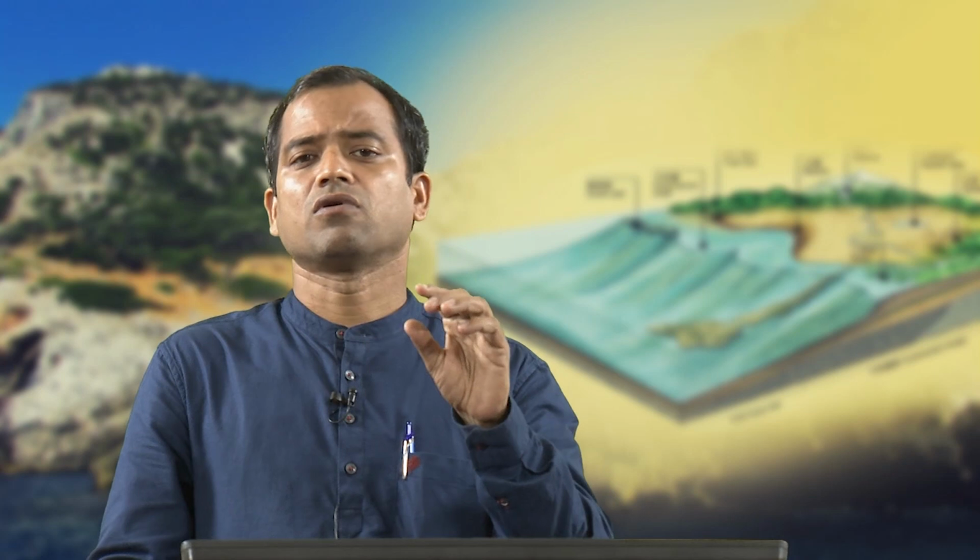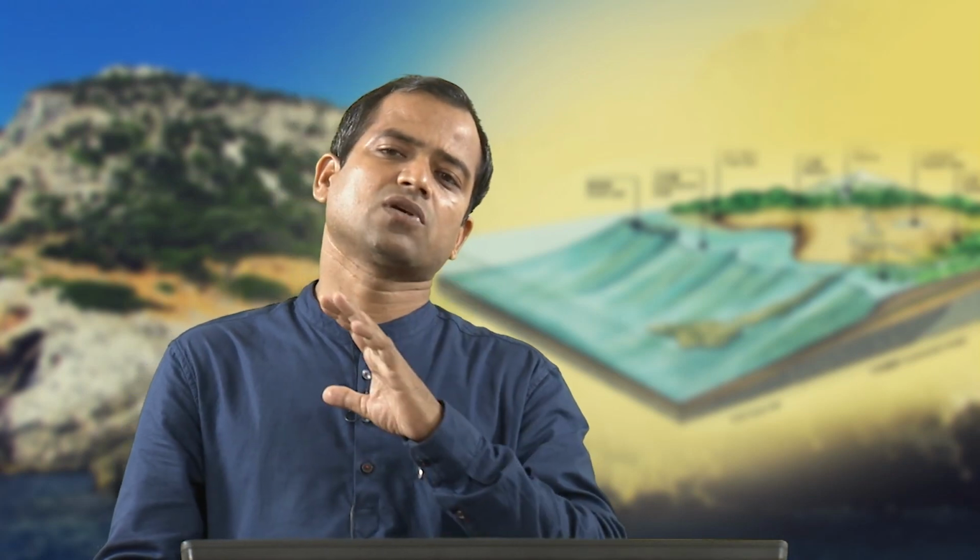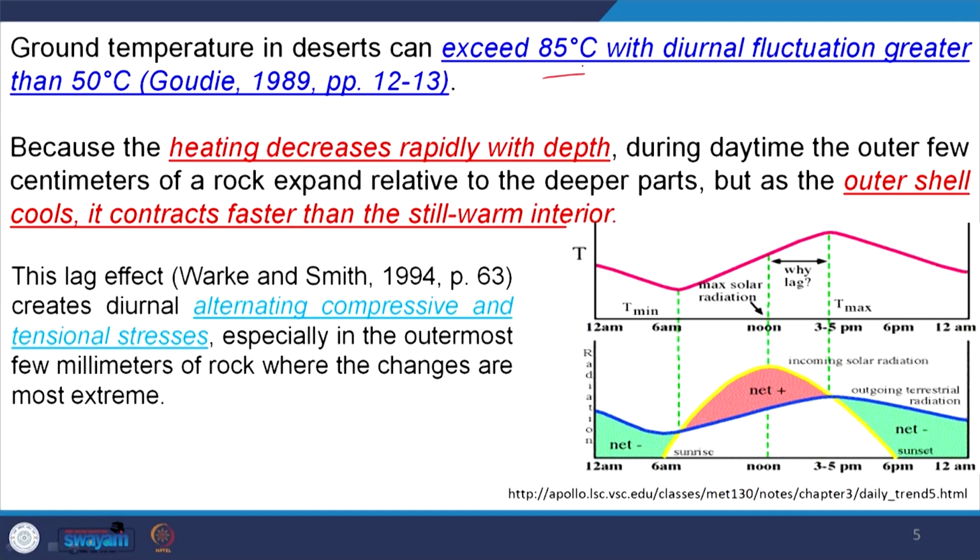And second thing, as it has no atmosphere at present, sun rays can directly hit the rock surface on the moon. That is why the weathering of the lunar surface is totally different than the weathering on the earth surface. So, that is why this thermal expansion and contraction is thought to be playing a prominent role in the physical weathering on the lunar surface. And ground temperature in hot deserts exceeds 85 degrees, with diurnal fluctuation greater than 50 degrees.